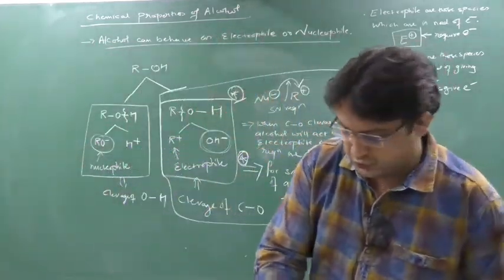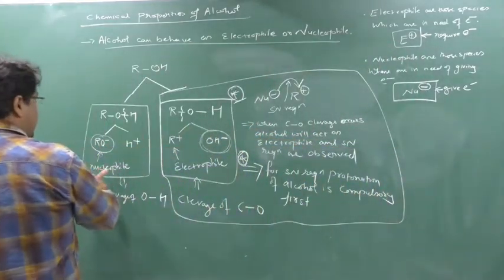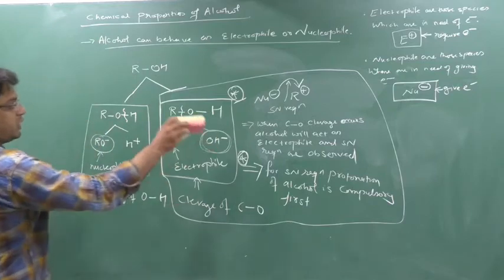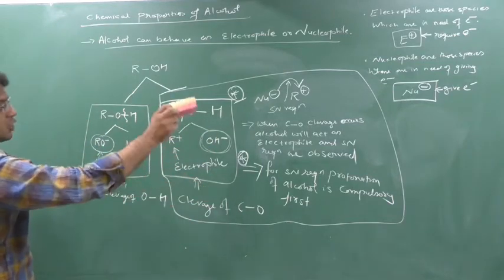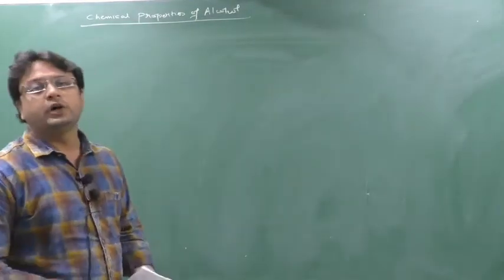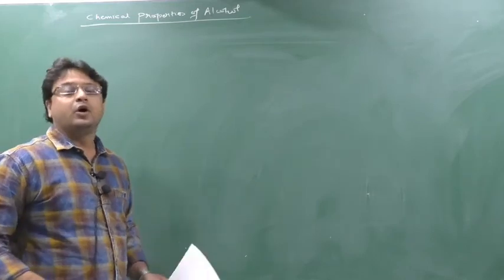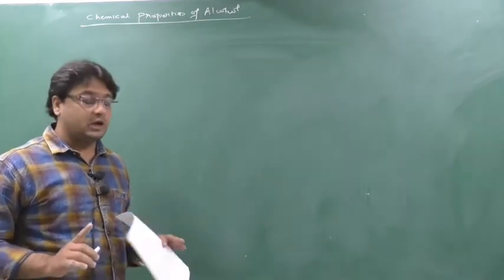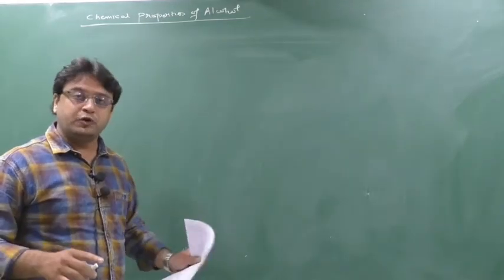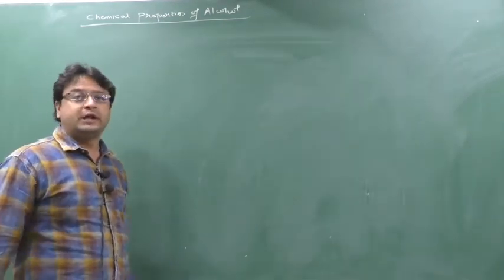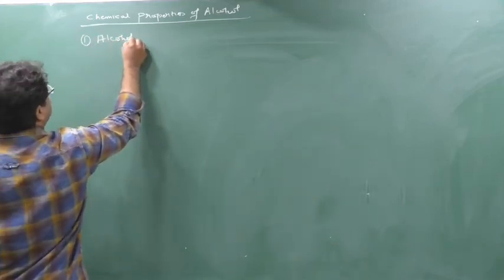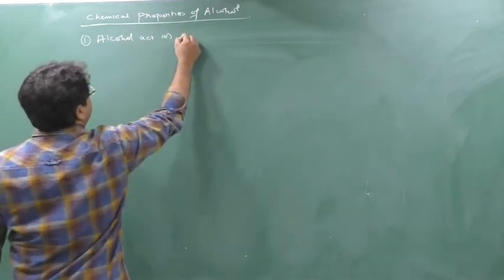Clear? Okay students, so see here. First I will say that ROH acts as a nucleophile, and then we will go with the electrophile, so that you will understand why SN reactions are not possible without doing the protonation of alcohol. So see students, now we will see how the alcohol will act as an electrophile. First we will see the alcohol as a nucleophile and do the reaction of the nucleophile. After doing the reaction of the nucleophile, we will go to the electrophile. So write down a key point that alcohol acts as nucleophile.